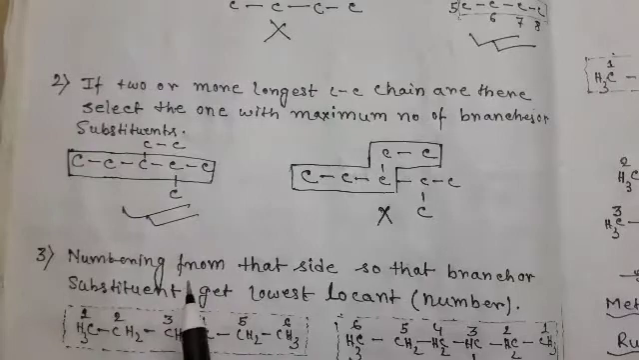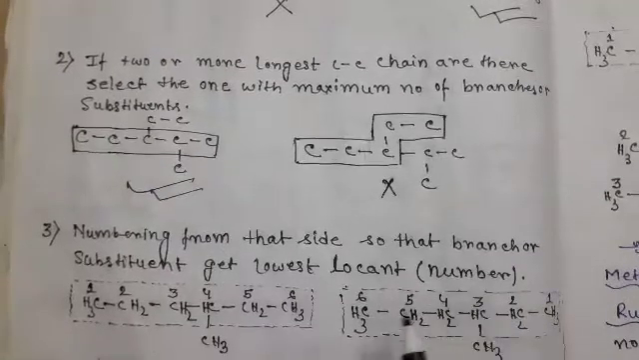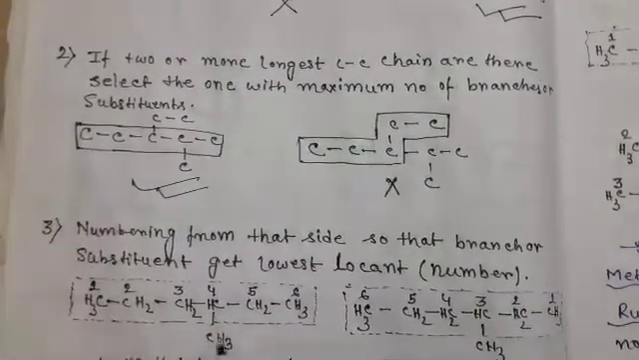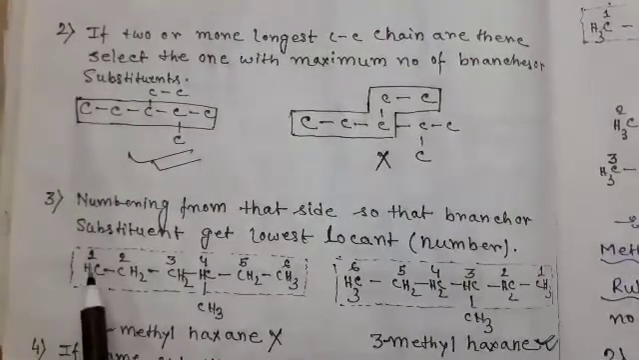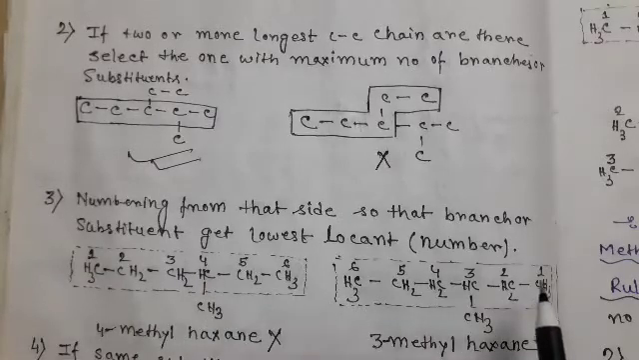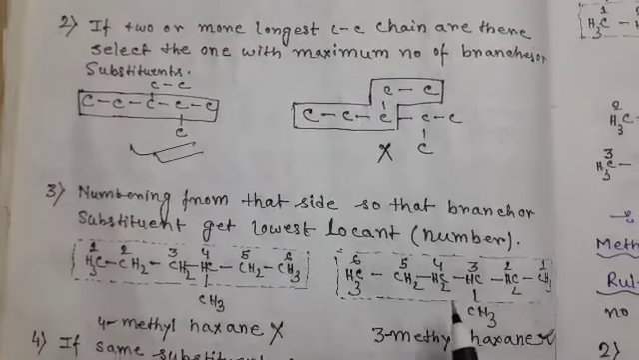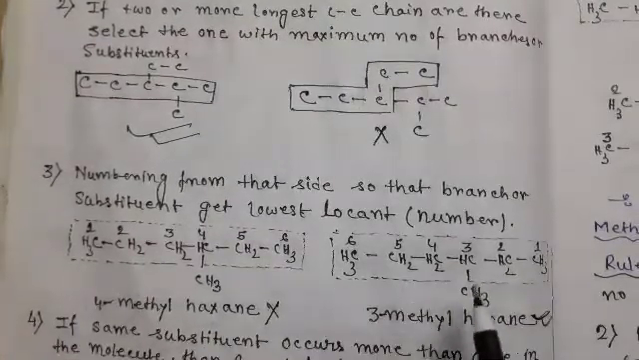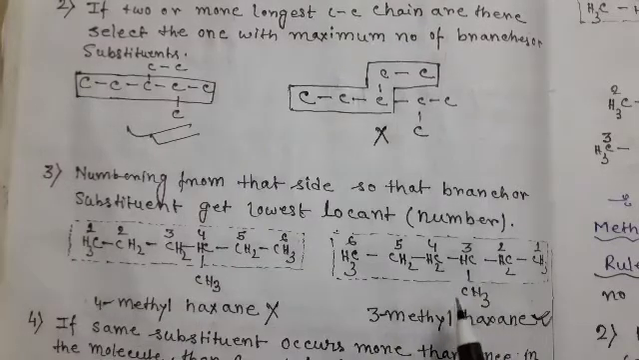Next, the numbering is done from the side so that the branches or substituents get the lowest locant, that means the lowest number. See, here is a compound. If we number from that side, the substituent gets position 4, but if we number from that end, the substituent gets position 3. So according to the rules, this one is the correct method because here the substituent gets the lowest number, that is carbon number 3.